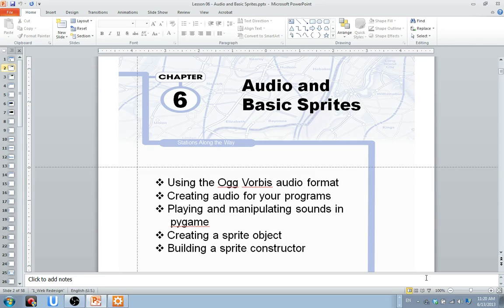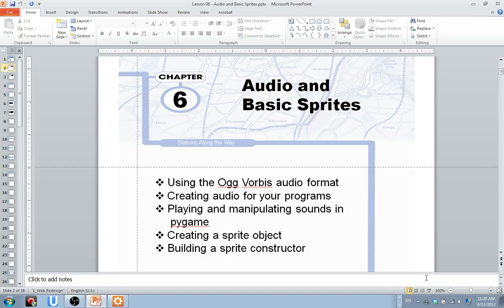Now, they're talking here about using the OGG Vorbis audio format, which is an open source audio format as opposed to MP3. However, I will also tell you that MP3 is totally usable, as well as WAV files, for your Pygame programs, your games. Download Audacity. You can do a lot of stuff with Audacity. It's free, and they also recommend it here as an open source tool that you can use to basically edit your audio files.